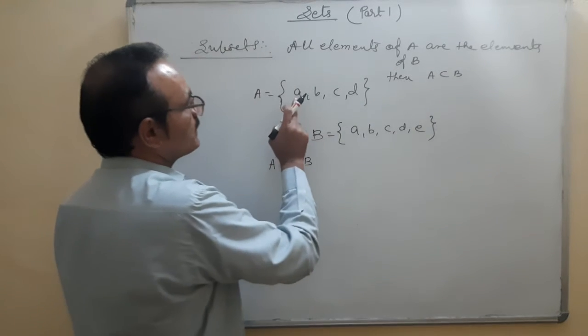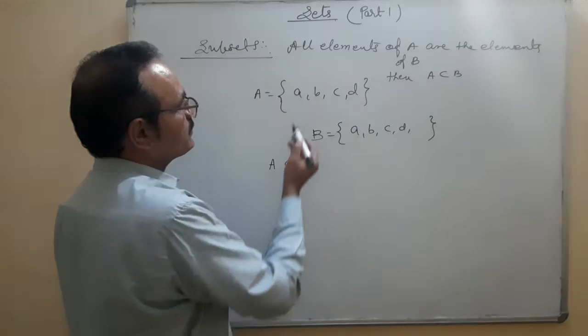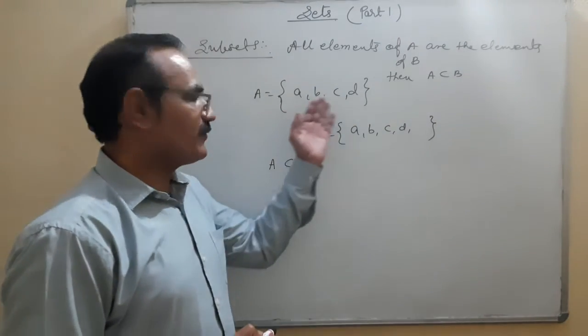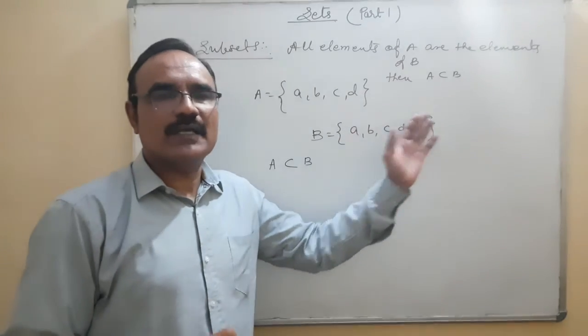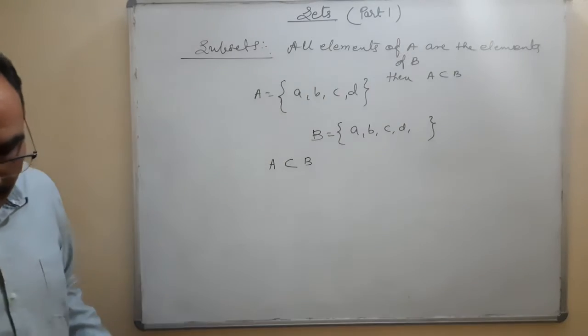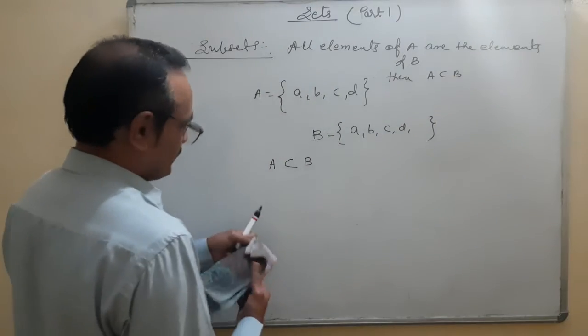For example, suppose A = {A, B, C, D}, B = {A, B, C, D, E}. Then also we can use the term A is a subset of B, because all elements of A are the elements of B. This is an example and definition of subset.